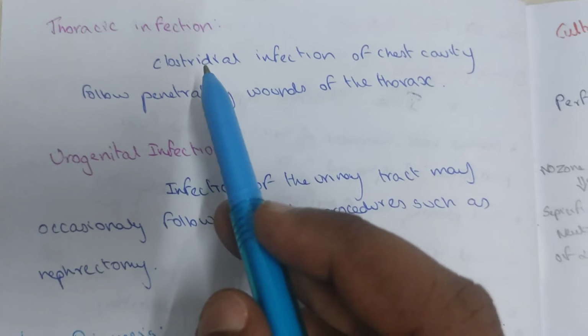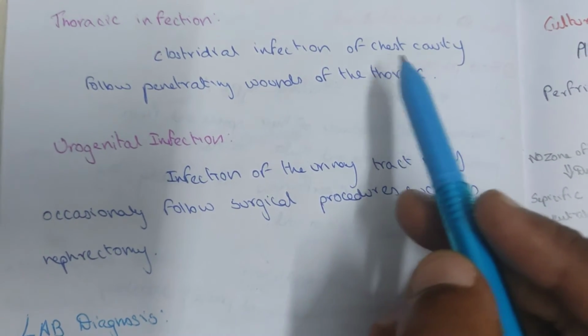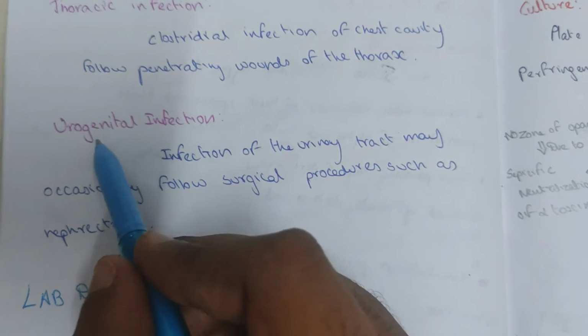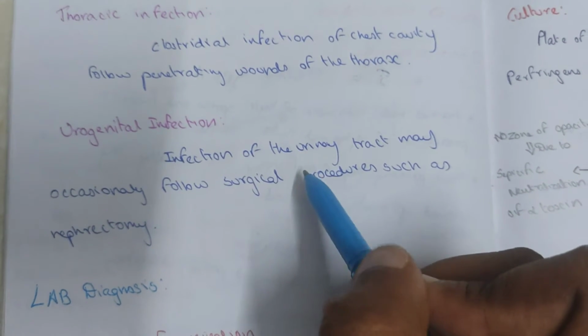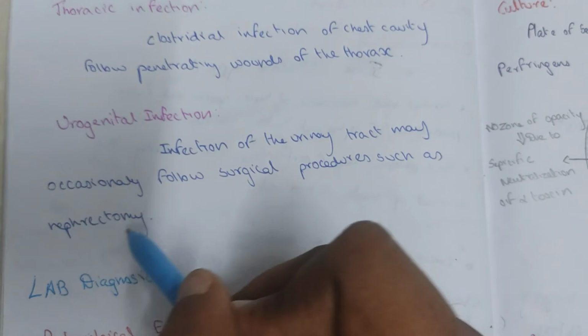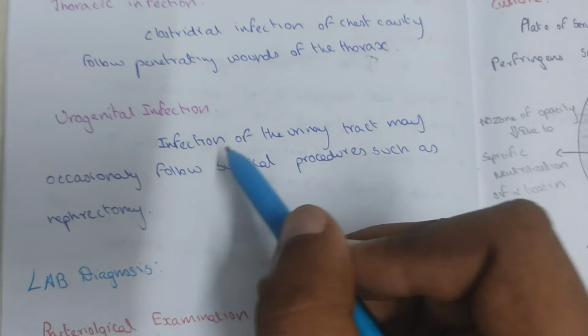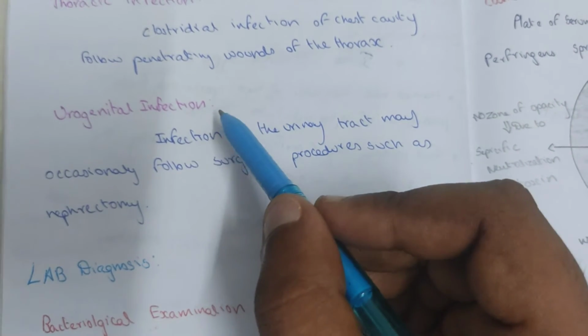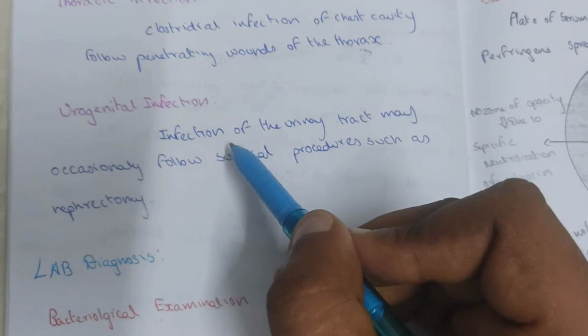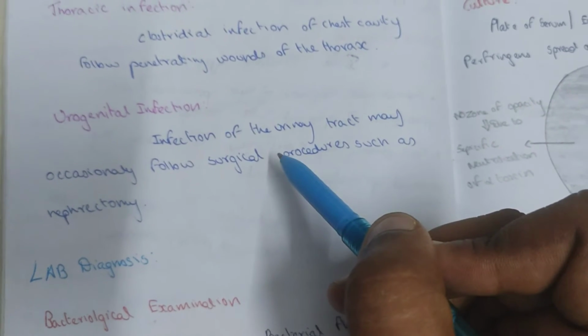Thoracic infection: clostridial infection of the chest cavity follows a penetrating wound of the thorax. Urogenital infection: infection of the urinary tract occasionally follows surgical procedures such as nephrectomy. Here it is endogenous, due to the surgical procedure.